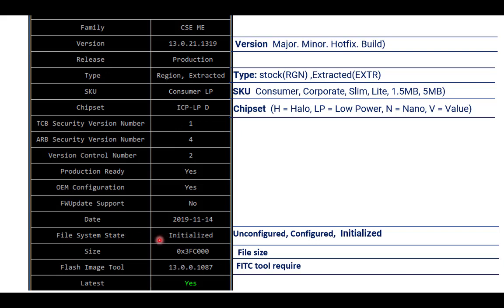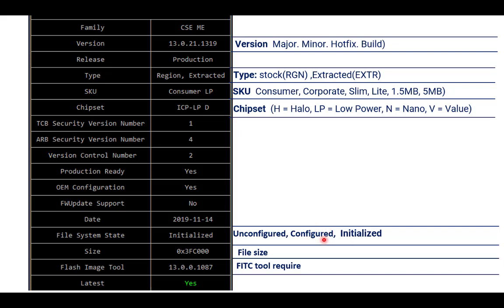And then the file system state will be unconfigured, configured or initialized, the three states of the file. Unconfigured means the Intel original CPU or original PCH file, where nothing is written on that file. Configured means when Intel sold this to Dell, for example, and Dell installed that CPU on a particular motherboard and configured it according to its model.